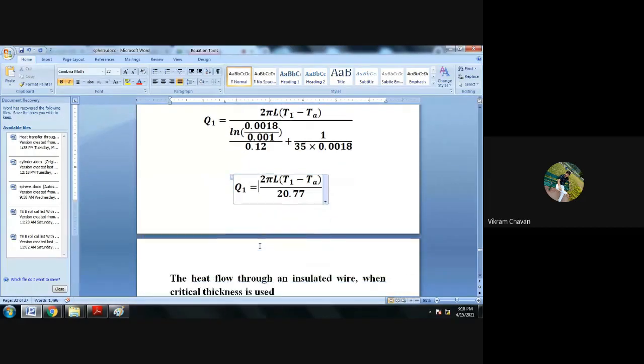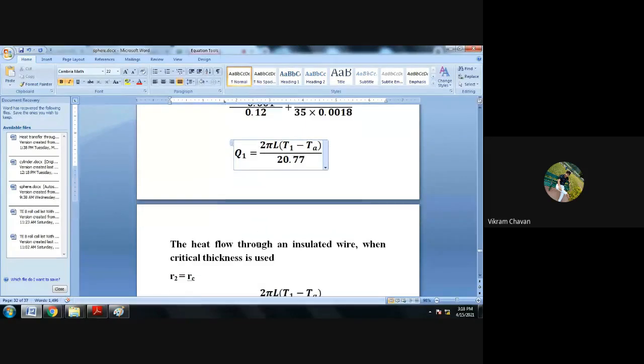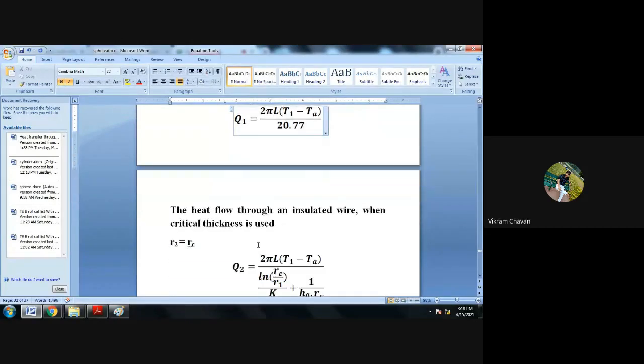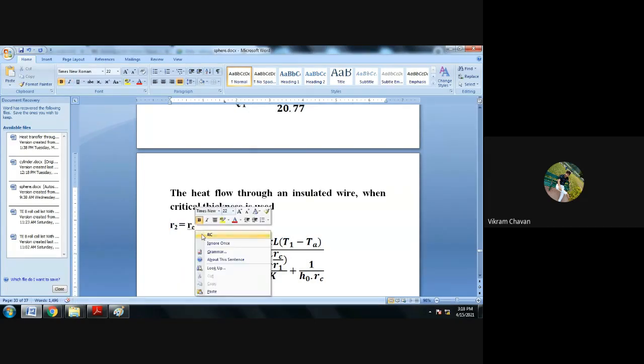Next, write down the heat flow through an insulated wire when critical thickness is used. So in this case, instead of R2, we have to consider RC.